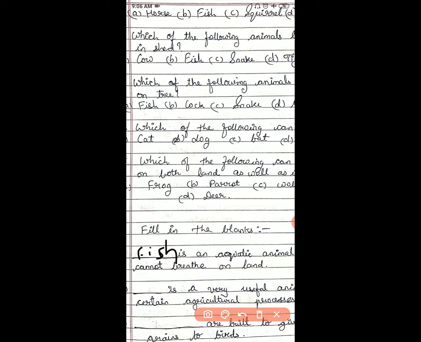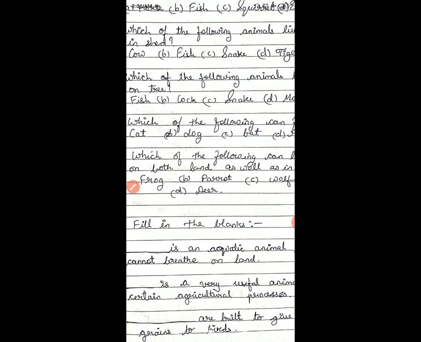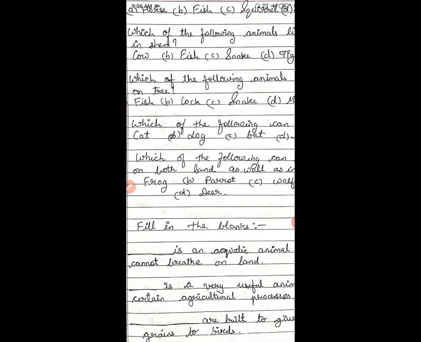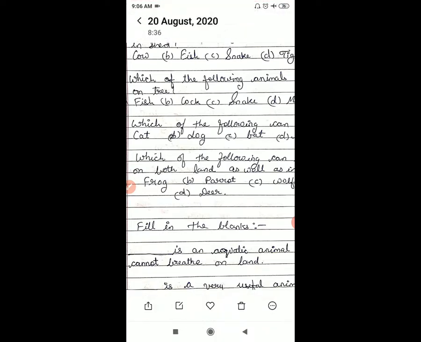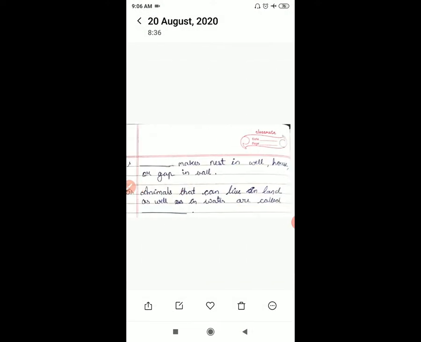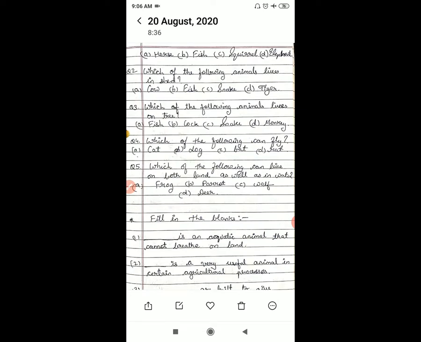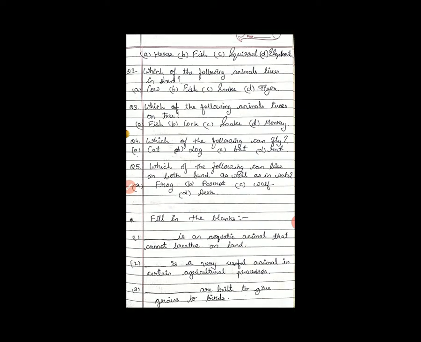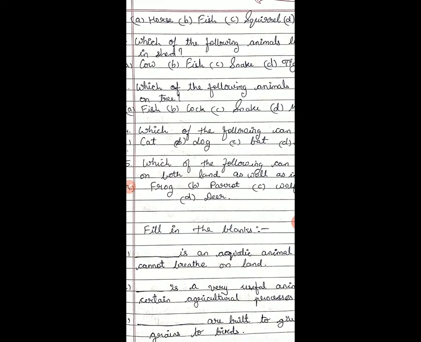Then next one. Dash is a very useful animal in certain agricultural processes. What will come? Very useful animal in certain agricultural processes. The answer is ox, right? Ox is useful in agriculture.